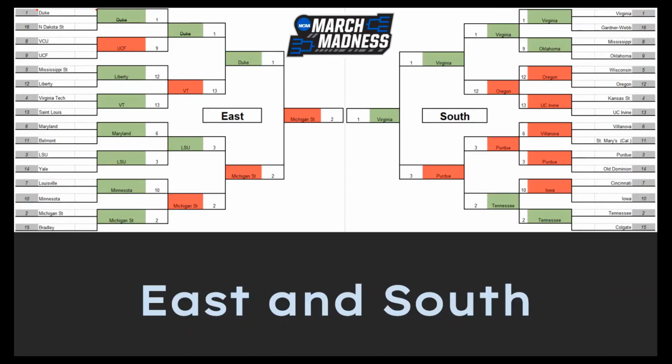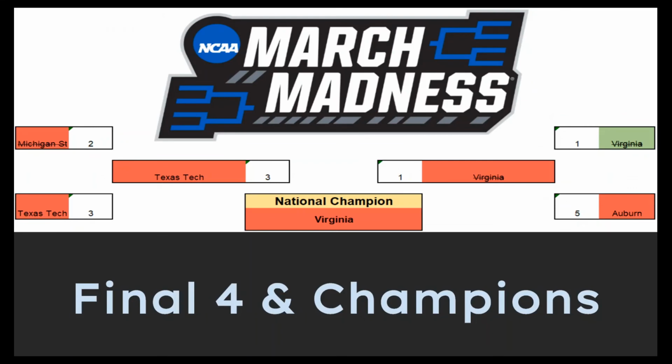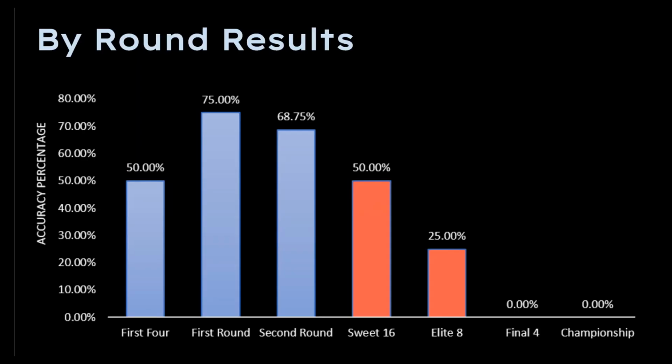The next step we took was to apply our neural network prediction to the NCAA bracket to visualize our results, and you can see here the outcome of the East and South quadrants, followed by the successive results of the West and Midwest, and finally, our slightly sad Final Four and championship results. Now, as you can see, the dependency of results begins to compound, therefore drastically affecting our model's performance in the later rounds of the playoffs.